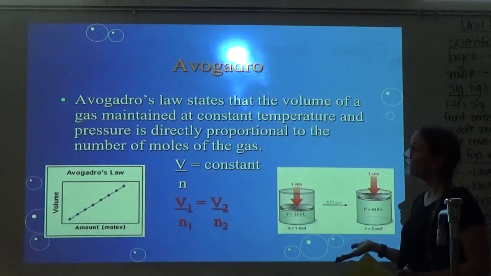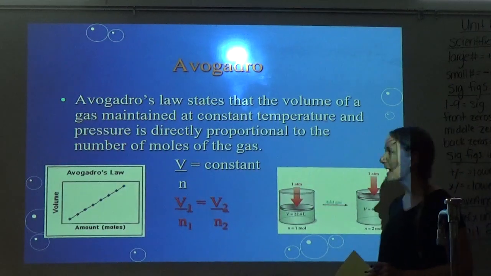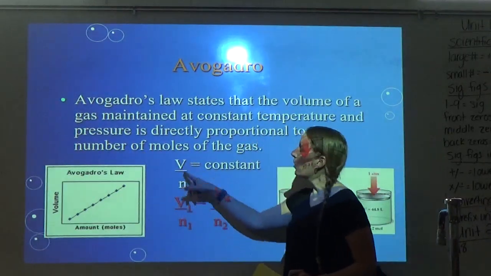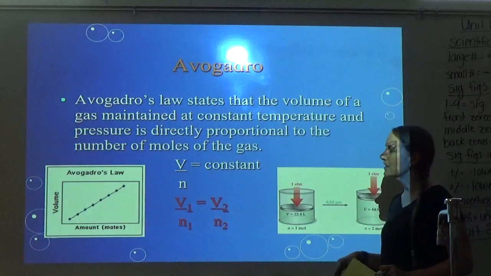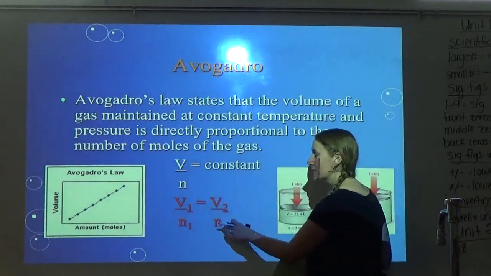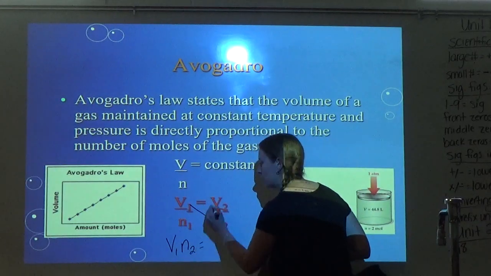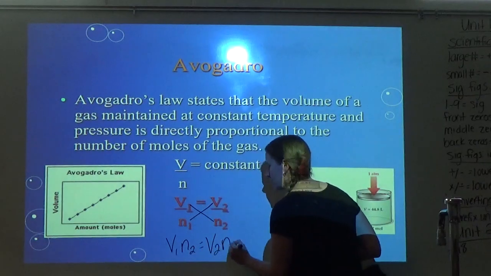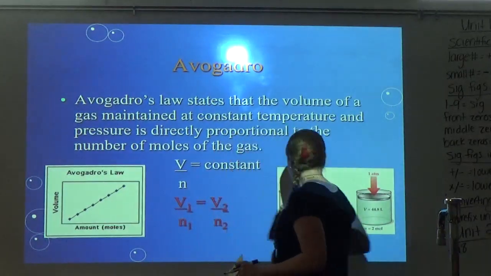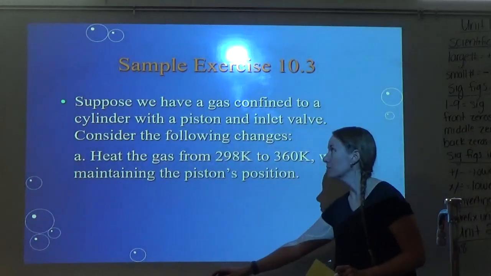Avogadro's law states that the volume of a gas maintained at constant temperature and pressure is directly proportional to the number of moles of the gas. So I know it's weird that moles is in, but it's number of moles. So volume over number of moles is a constant, and so his formula is V1 over N1 equals V2 over N2. So again, if you struggle with the denominator, you can cross multiply. So V1 times N2 equals V2 times N1. It still works. All right, so like I said, it's just up to you. But yeah, if you're in AP Chem, you need to get to where you can just solve for something in the denominator. We don't need to be wasting our time with cross multiplying up in here.